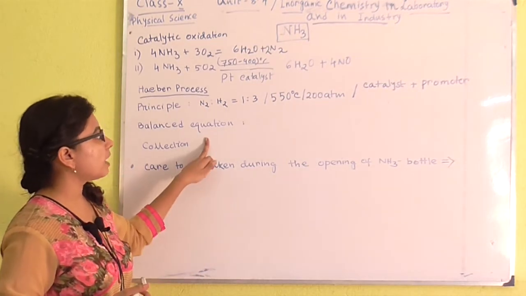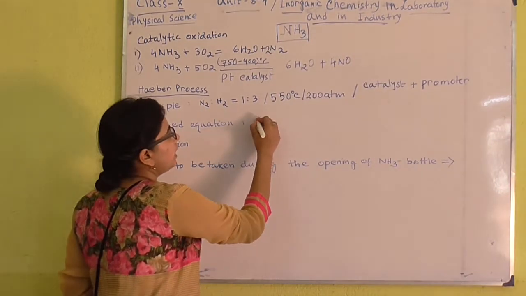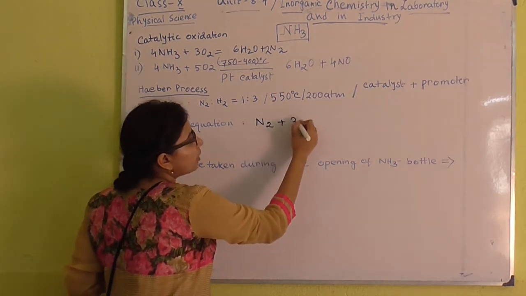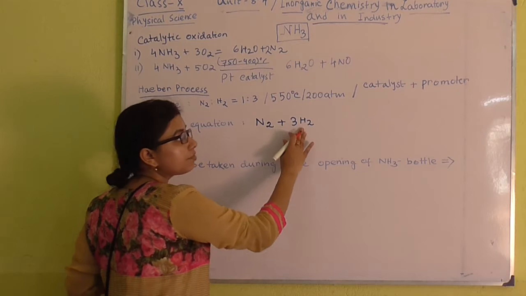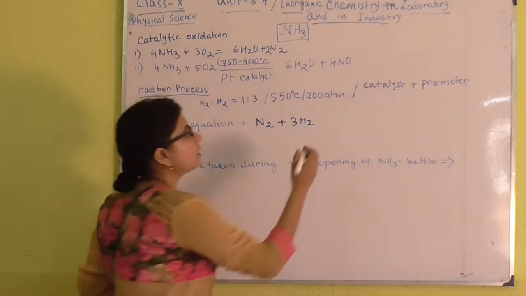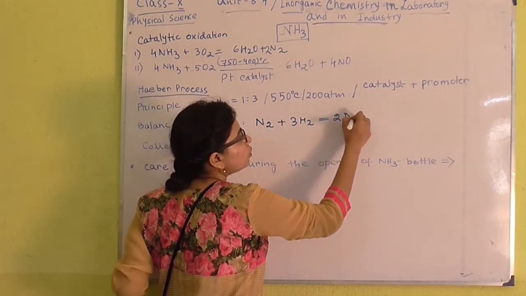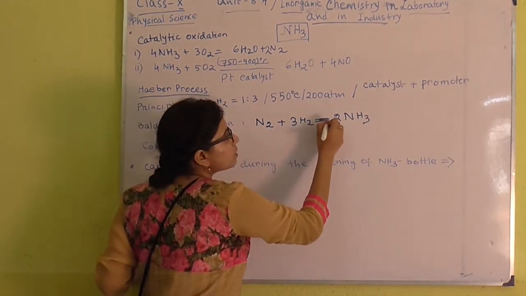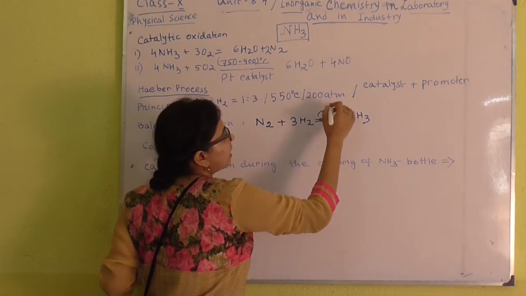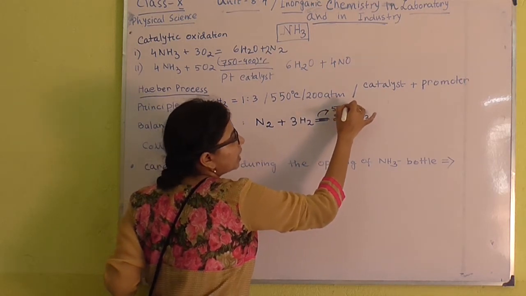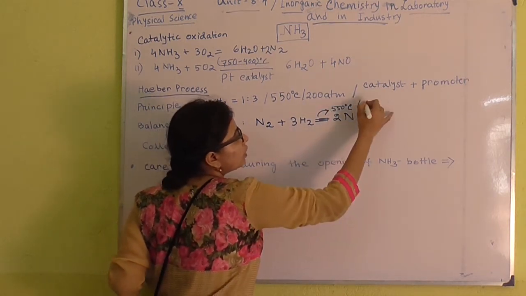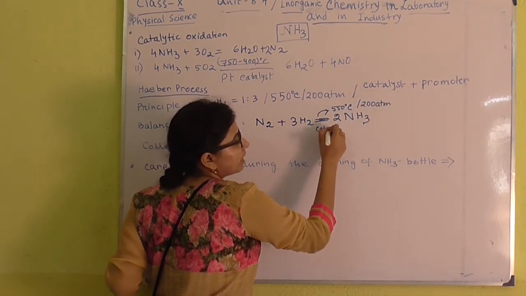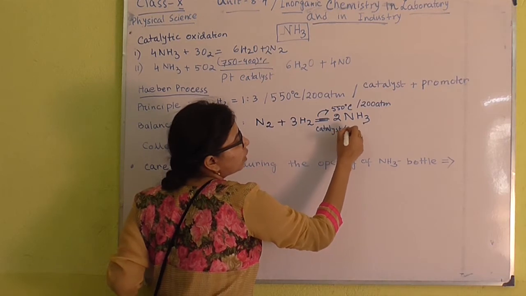Next, the balanced chemical equation. This is very easy. You have to take just 1 part of nitrogen and 3 parts of hydrogen. Both of them will be pure and in dried condition. You will get 2 NH3. And you also can mention the temperature value, that is 550 degrees Celsius, 200 atmospheric pressure, and the name of the catalyst and the promoter also.